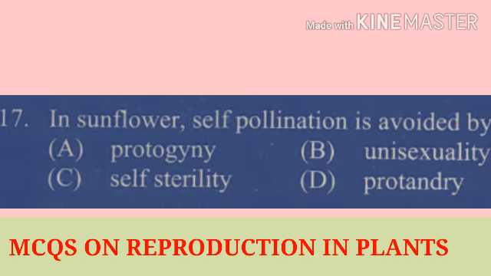Option number C, self-sterility, that is the gametes are present but there are no fertile gametes. And in sunflower, the androecium or stamens develop first, which is called protandry. Due to this, the correct answer of that question is option D, protandry.